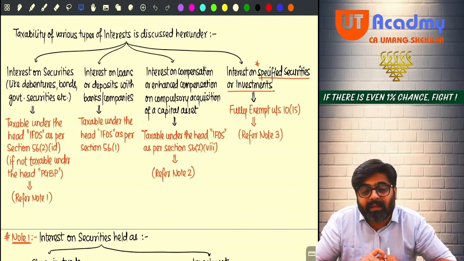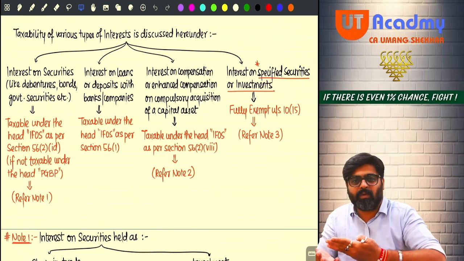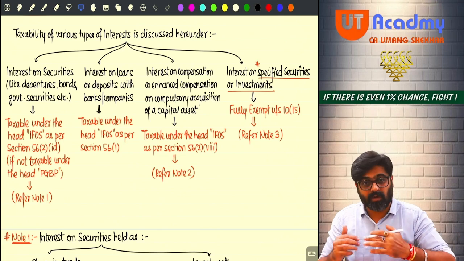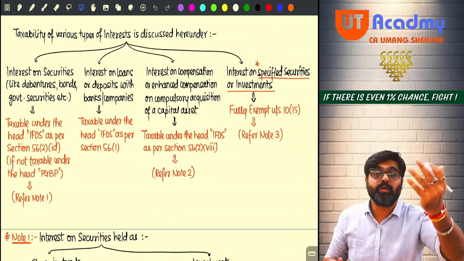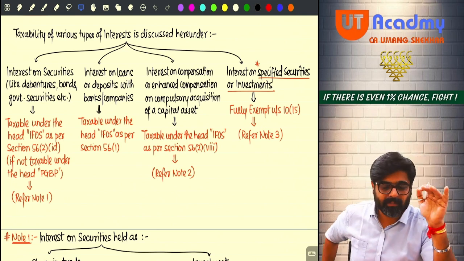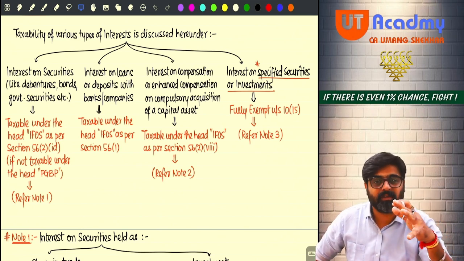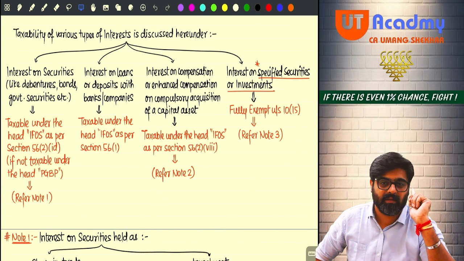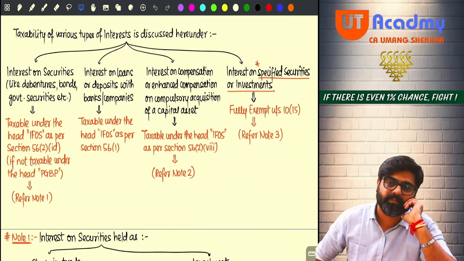But sometimes what happens? Compulsory acquisition is taking place right now, but today you are not going to get the compensation or the enhanced compensation. To receive that compensation or enhanced compensation, it will take some time, maybe a few years. Whenever the government gives compensation, or the court orders enhanced compensation and the government gives it, there is already a lot of delay. So the government will always give you compensation or enhanced compensation with some extra interest. Getting my point?